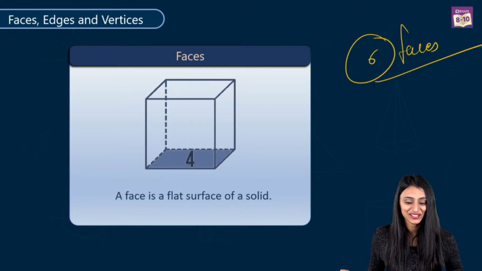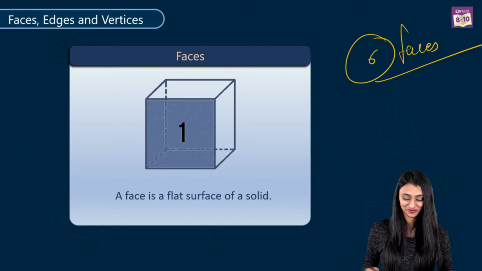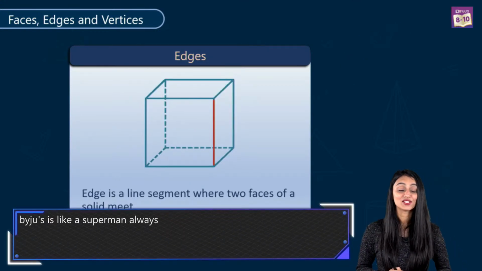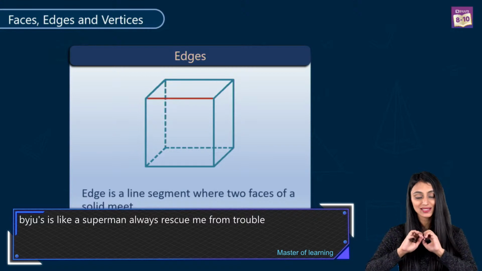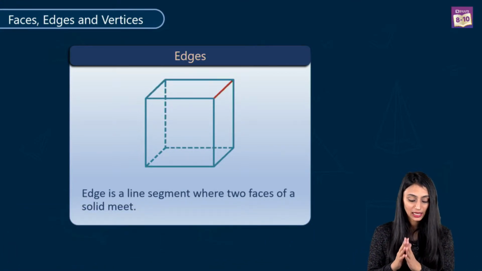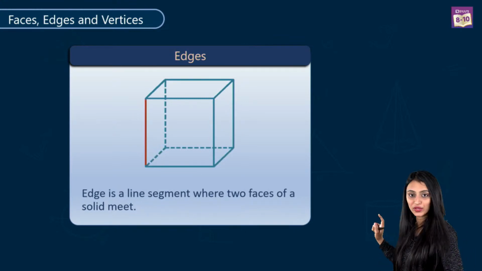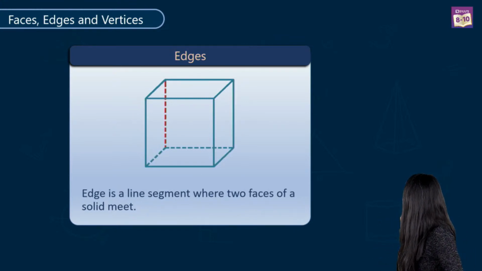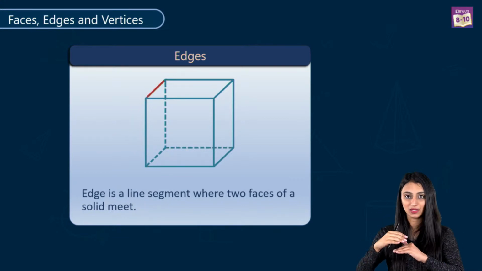All right, now let's see what edges are. So edges, if you see this cube, an edge is basically a line segment where 2 faces of a solid are meeting. Like you can see here, can you see this red line moving over here? What we see here is that where every 2 faces are meeting, that line segment is called the edge.